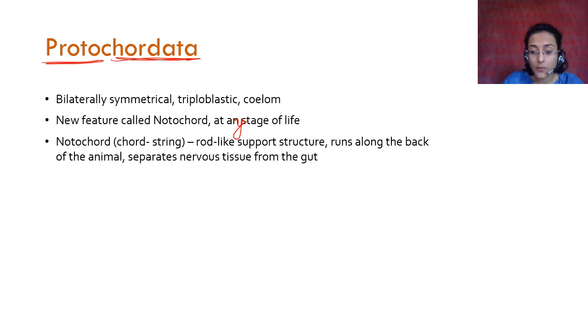Notochord, where chord means string, is a rod like support structure. Okay, it is a rod like support structure which runs along the back of the animal. So it runs along the back, which means dorsal, and separates the nervous tissue from the gut. Right, it separates the nervous tissue from the gut.